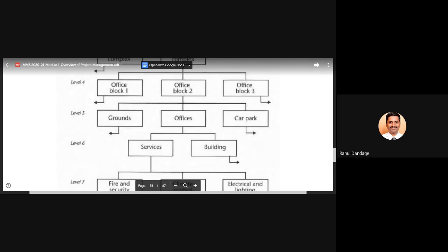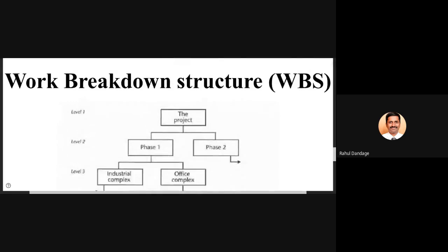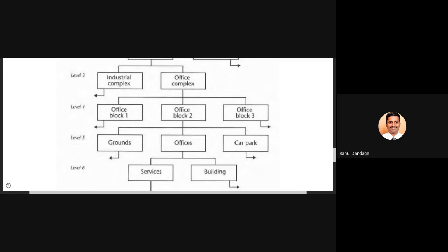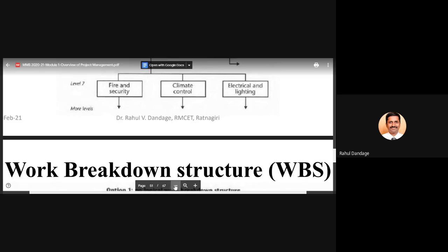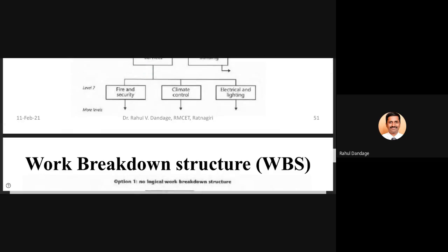Again, each component will have some sub components. So likewise, the width is definitely going to increase. So it will be like a triangle structure. You have something at the top, and then things will go on expanding, things will go on increasing as you go from top to bottom. So that's why the width of your work breakdown structure goes on increasing as you go from level 1 towards the bottom levels.